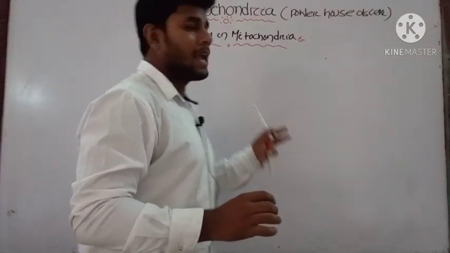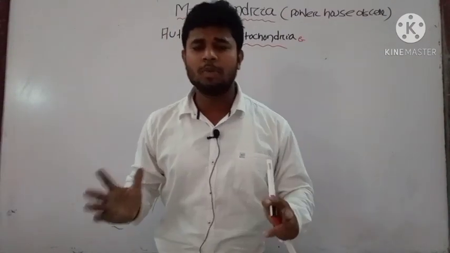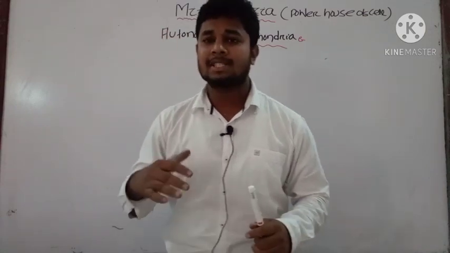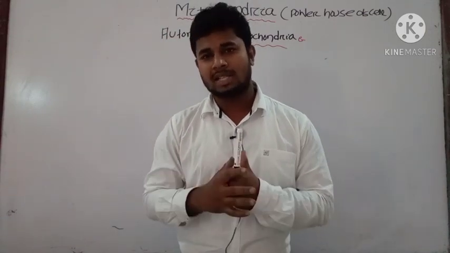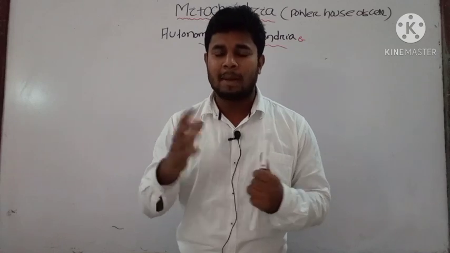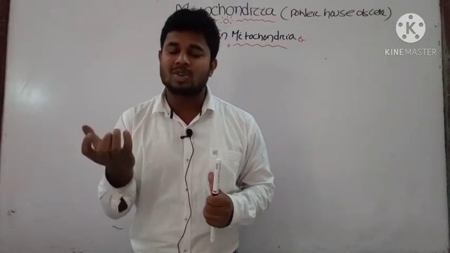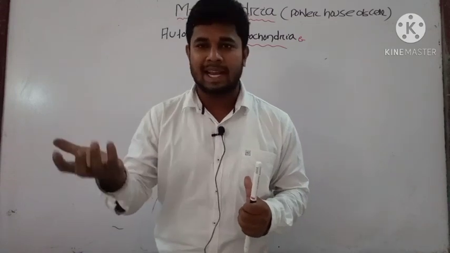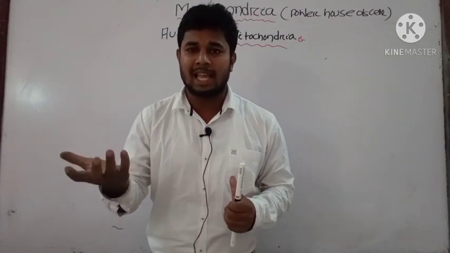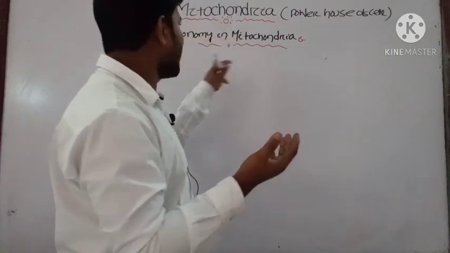Let us discuss autonomy in mitochondria. What do you mean by autonomy? They are semi-autonomous. Some cell organelles inside your cell are capable of having their own function. Inside that, they can produce protein, RNA, and their enzymes. That's why they are known as semi-autonomous organelles.